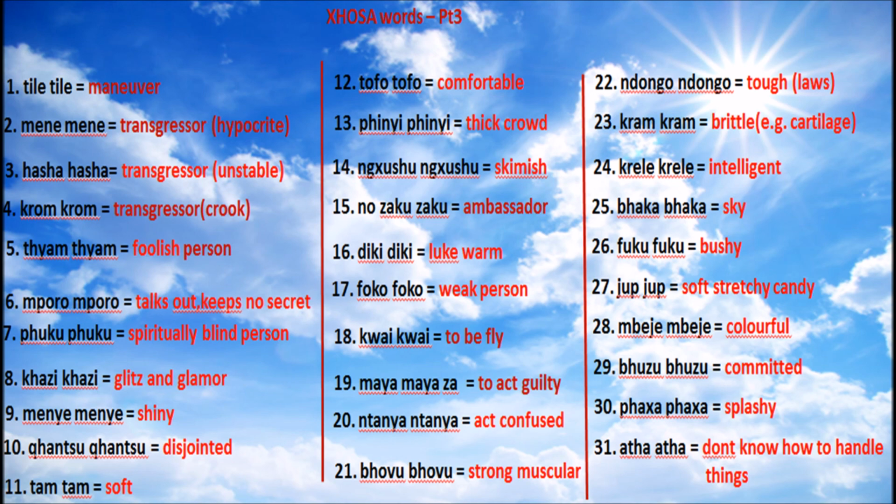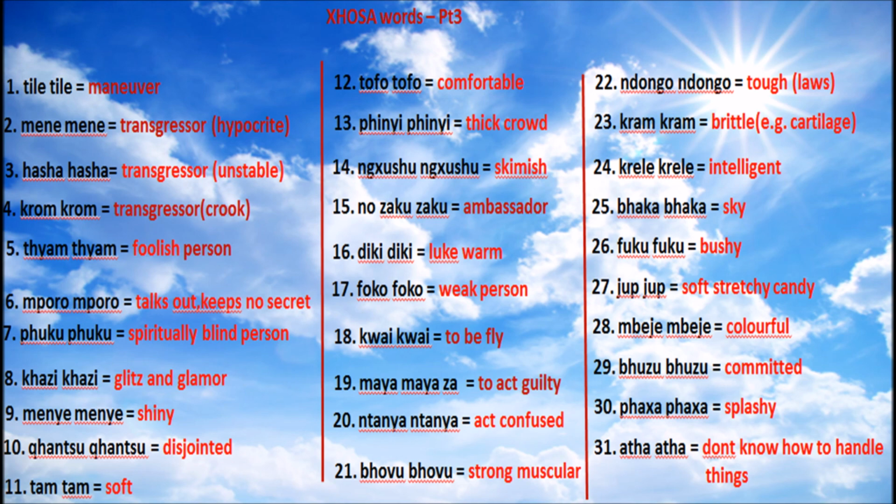And then fuku. Fuku is bushy. Something that's bushy is called fuku. Okay? And then jup is a soft, stretchy candy. It's mostly candy, but anything that's soft and stretchy is called a jup.